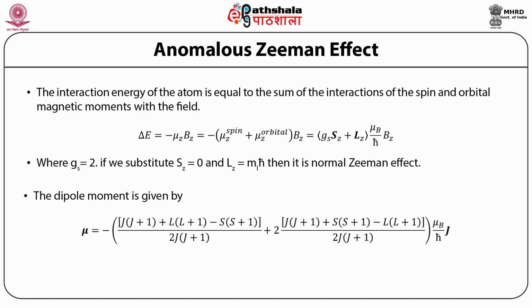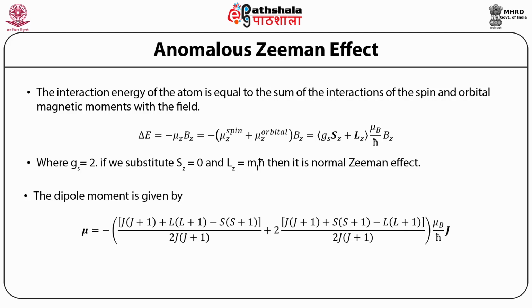So L·J upon J² is equal to [J(J+1) + L(L+1) − S(S+1)]ħ²/2, the whole divided by J(J+1)ħ².